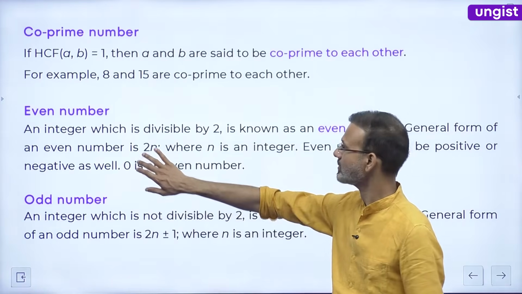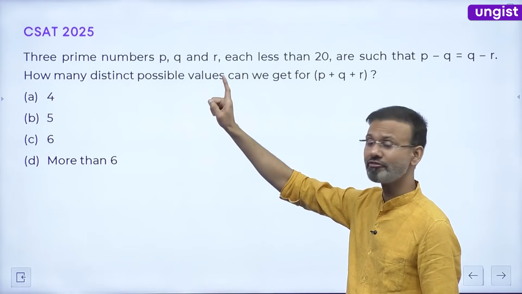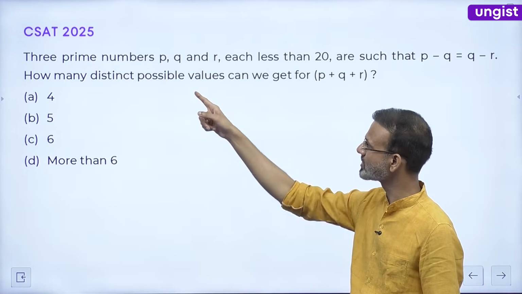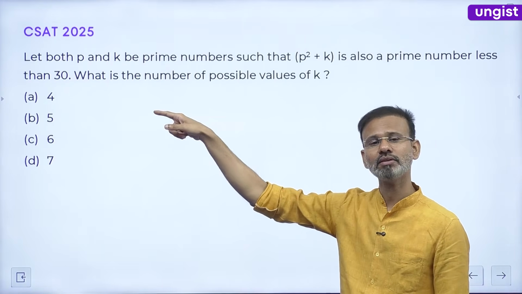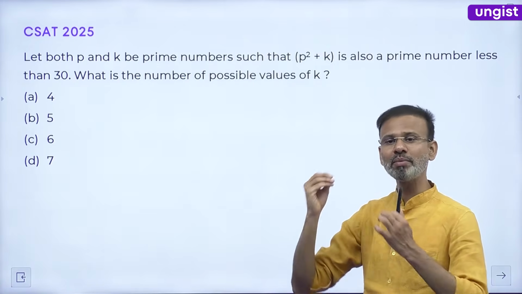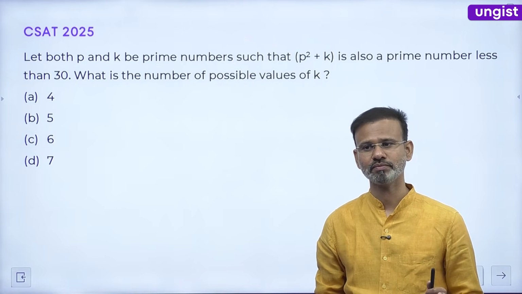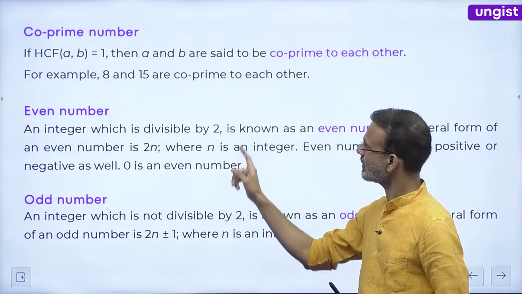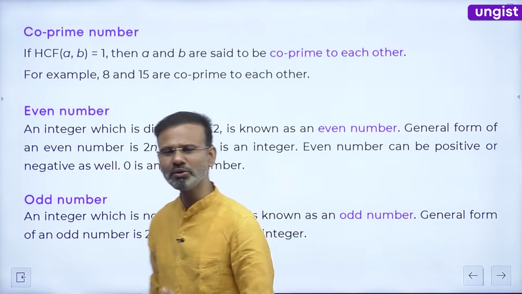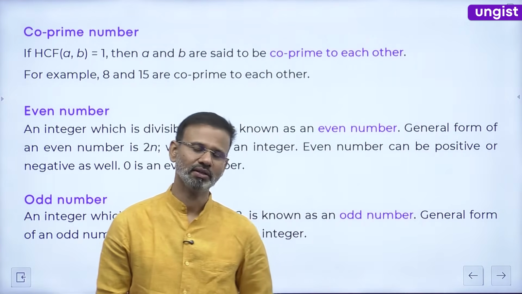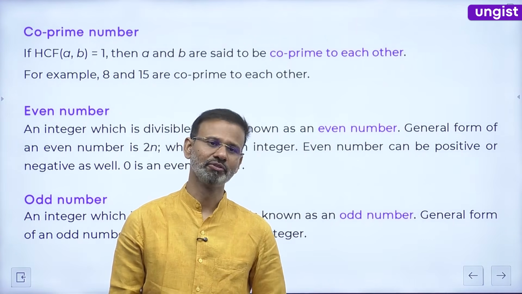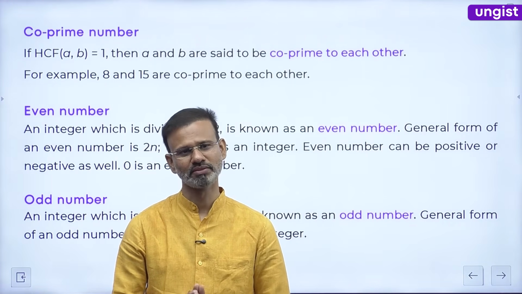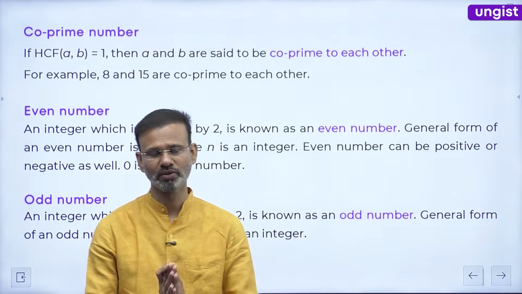Look at this, guys: in 2025 how many questions from prime numbers came? This was one question, this was another, this was another. All three questions were based on prime numbers. We'll do all these questions. All of these questions are based on concepts. If you know the concept, the question will be easy for you. If you don't know the concept, you'll keep doing hit and trial. That's it.